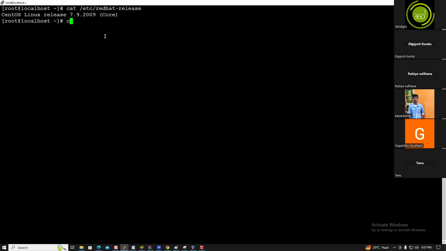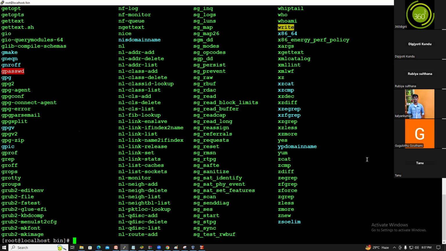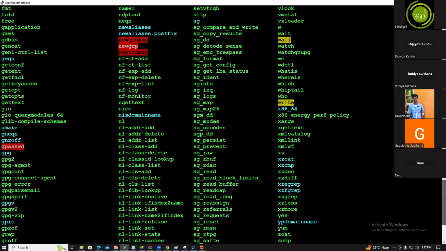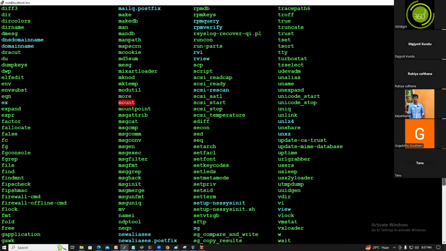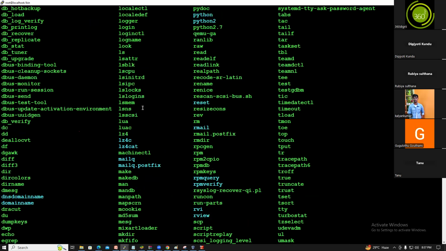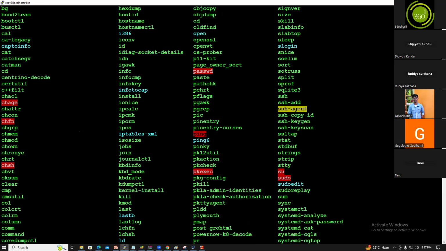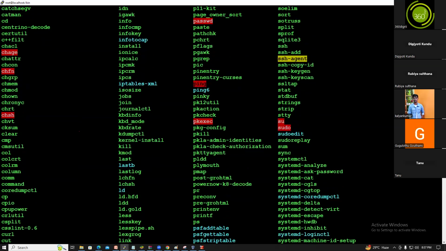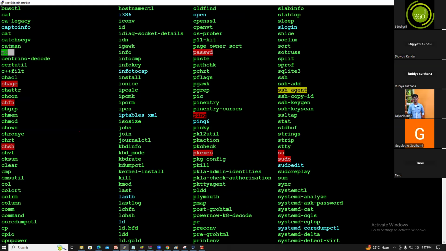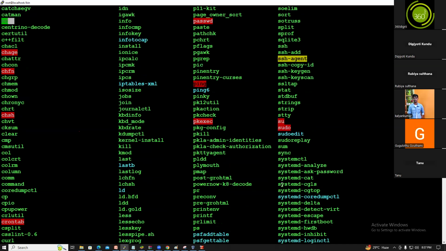cd /bin. The /bin directory contains the commands. What are the commands? I already told you: pwd, ls. Let's check whether the pwd command is there or not. The ls command is there, and cd too. So we are using the cd command. Yes, this is the cd command, and pwd we can check in the same way.